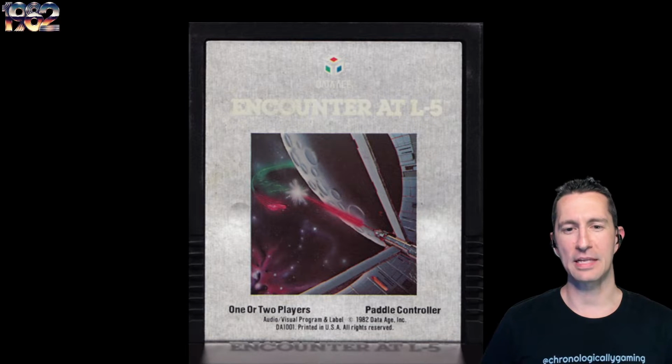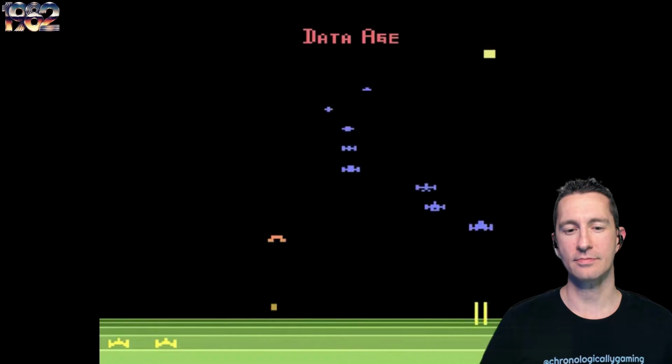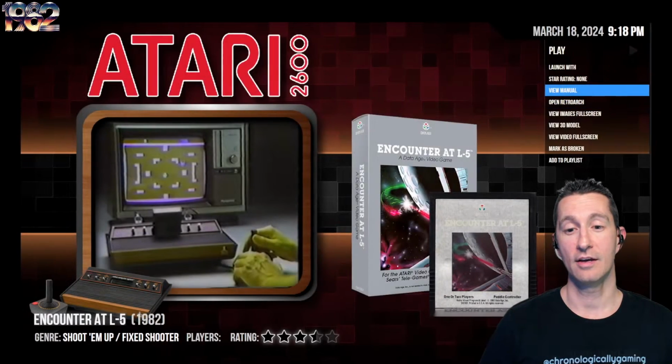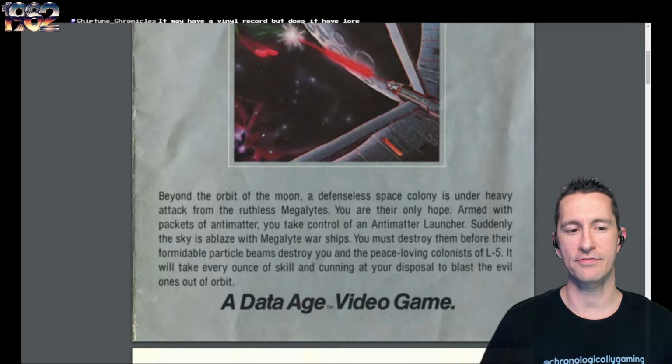There's the cartridge we're going to pop in to play some Encounter at L5. It says 1 or 2 players, but it is alternate play. You can't play at the exact same time. With an example of the screenshot, let's check the battle orders. So here's the manual for Encounter at L5.